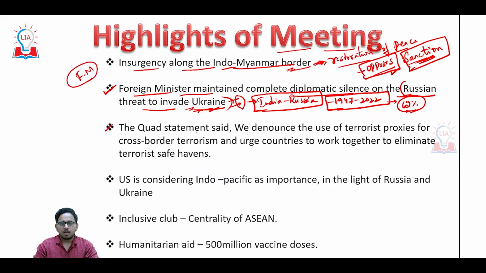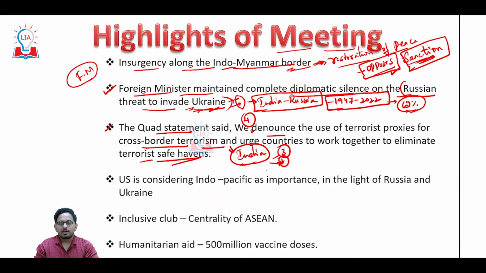Next, the Quad statement said that all 4 countries of Quad are against terrorist safe havens and also cross-border terrorism, which is a great concern for India. By doing this, all the 3 other countries made sure that they stand with India when it comes to cross-border terrorism, state financing of terrorism, and states that provide safe havens to terrorists.